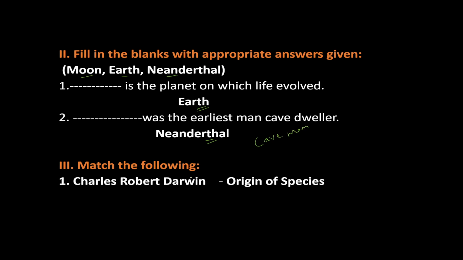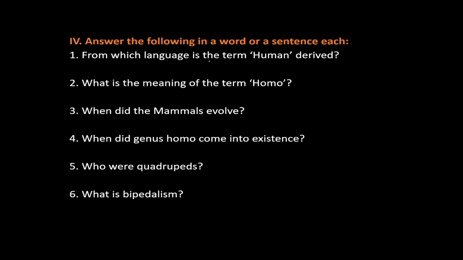Then match the following: Charles Robert Darwin and his book, The Origin of Species. Then one more question, from which language is the term human derived? Latin word or Latin language. Then what is the meaning of the term Homo? Homo means man. When did mammals evolve? The mammals evolved nearly 200 million years ago.